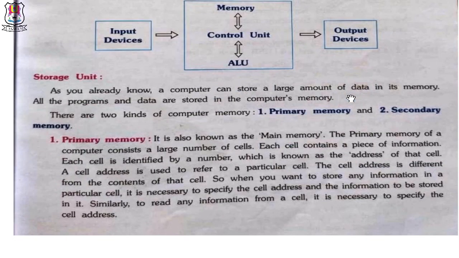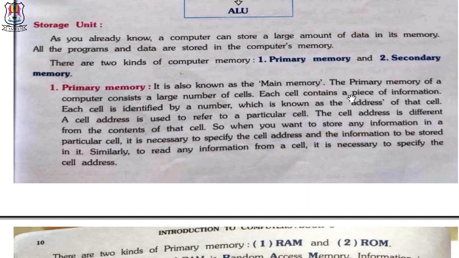Storage unit. As you already know, a computer can store a large amount of data in its memory. All the programs and data are stored in the computer's memory. There are two kinds of memory, primary memory and secondary memory. Primary memory, it is also known as the main memory. The primary memory of a computer consists of a large number of cells.